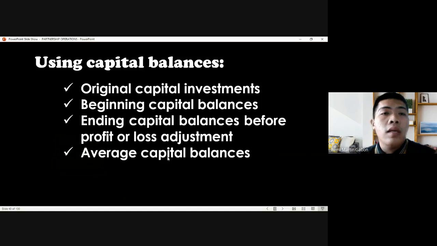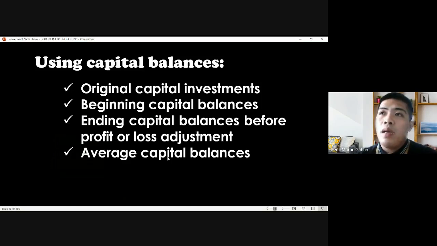However, in succeeding periods, or subsequent to the first year of operation, meaning starting the second year of operation, the original capital investment and the beginning capital balance will no longer be the same.